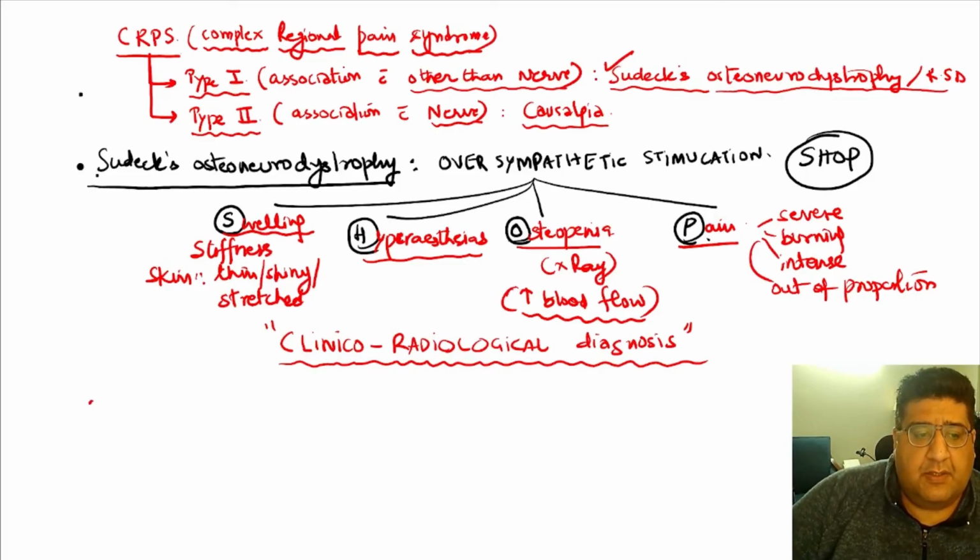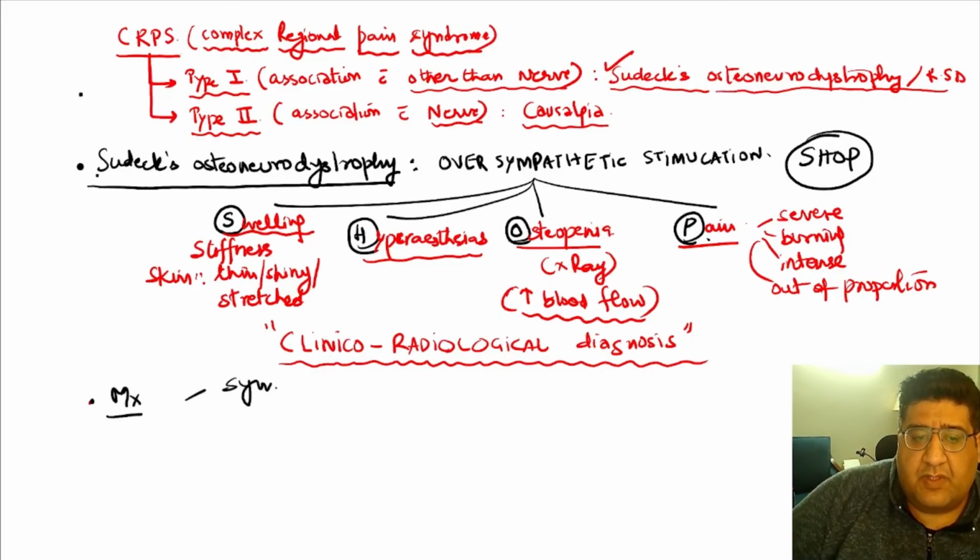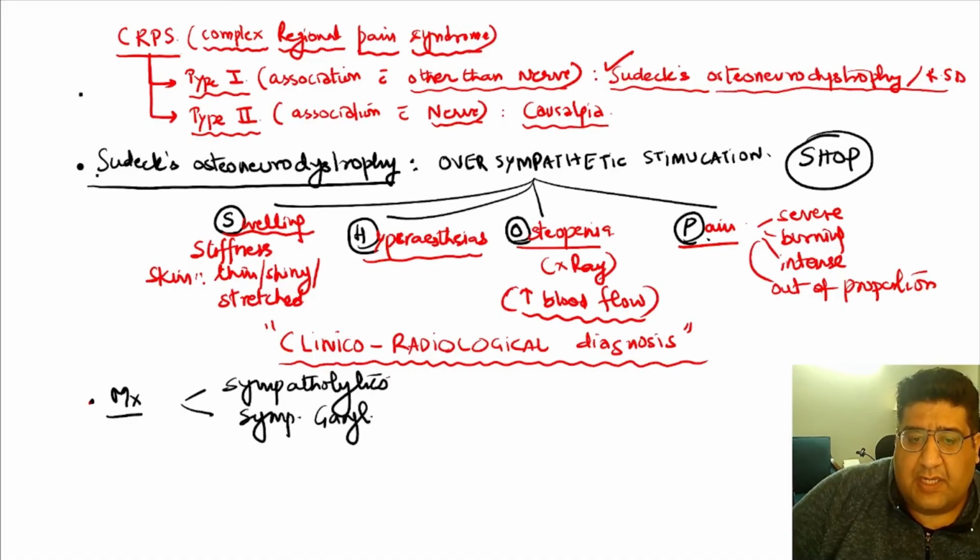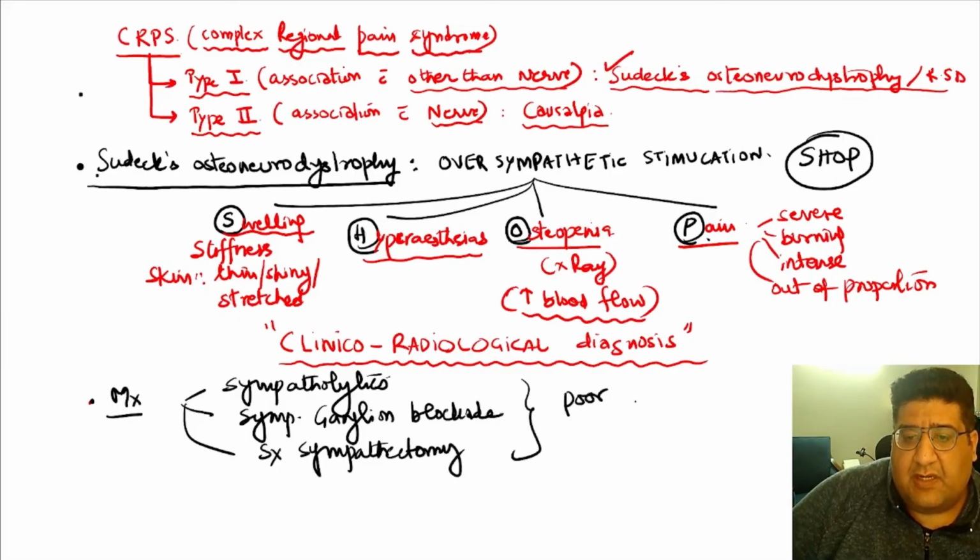Now, as far as management is concerned, just remember one very basic thing, that you can start with a group of medicine called sympatholytics to break sympathetic activity. You can go with sympathetic ganglion block. You can block the sympathetic overactivity, or you can go for surgical sympathectomy. But come what may, I can tell you one thing very clearly, that it has a poor prognosis overall.